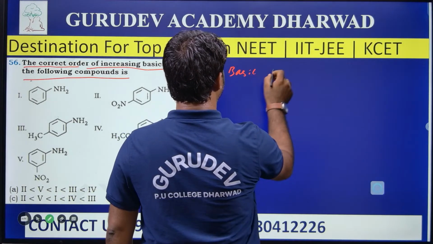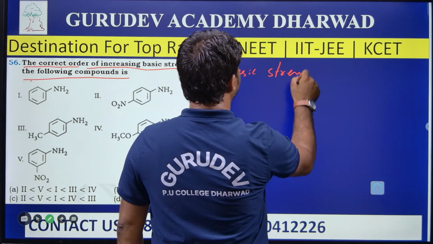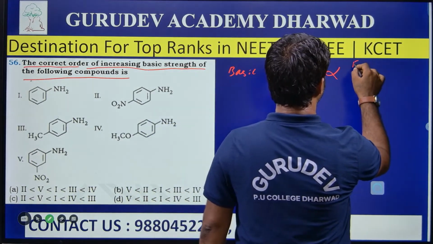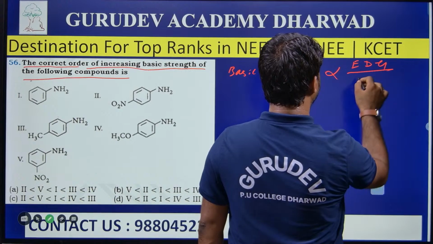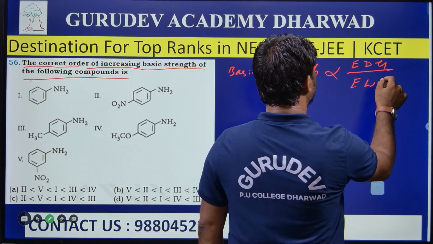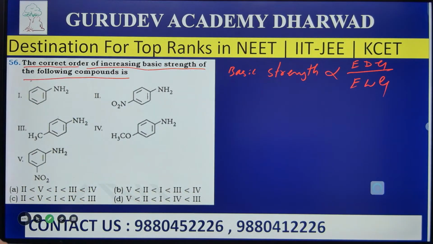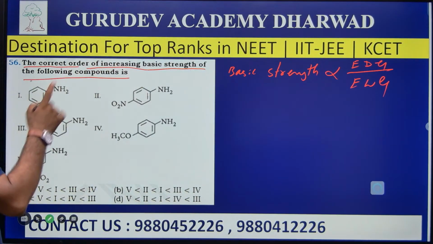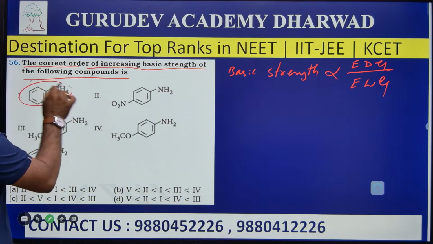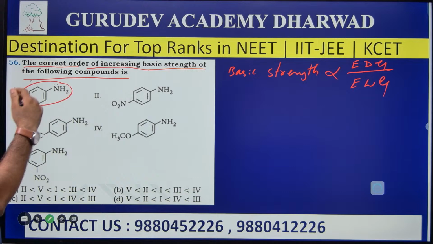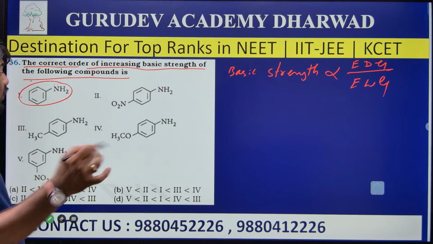We should know that basic strength is directly proportional to the electron donating group and inversely proportional to the electron withdrawing group. Based on this concept, I will solve it within one minute. This is aniline, which has no electron withdrawing or electron donating group.